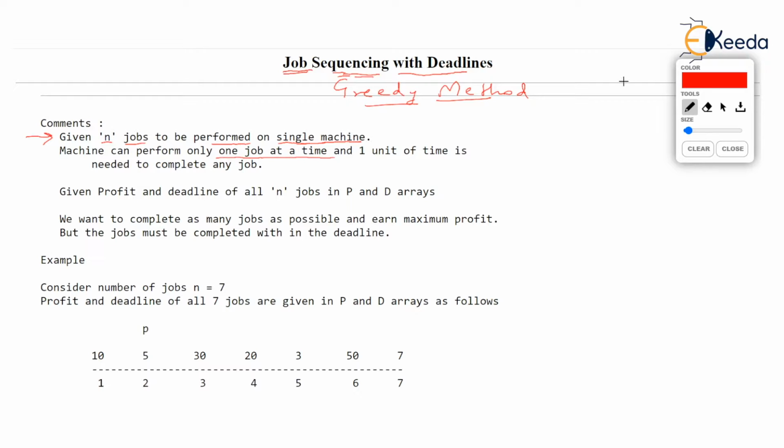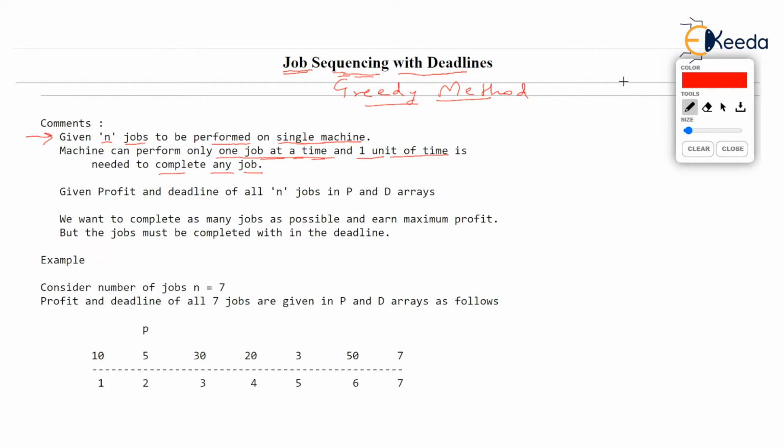So it's not a multitasking machine. Try to understand. It's a machine which can perform only one job at a time. And a big assumption is that to perform any job, the machine requires exactly 1 unit of time. In 1 unit of time, any job gets completed.